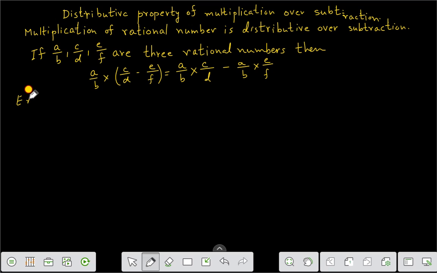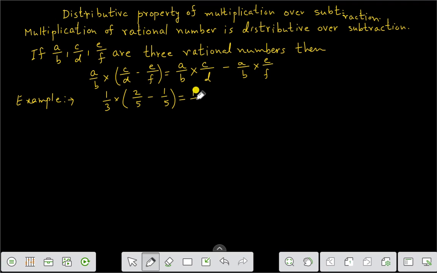That is 1 by 3 into 2 by 5 minus 1 by 5.